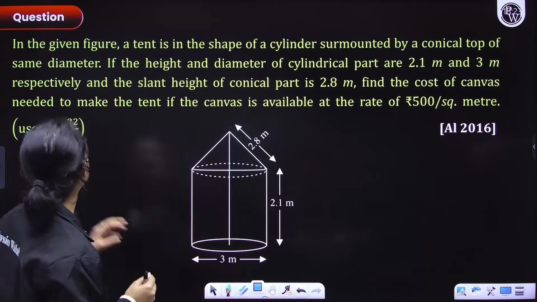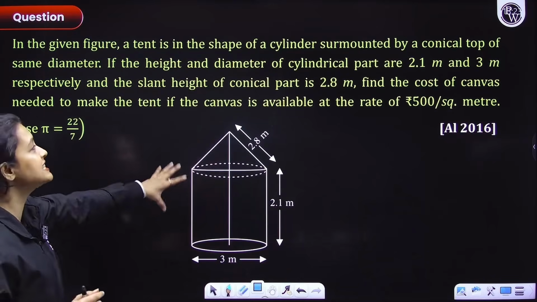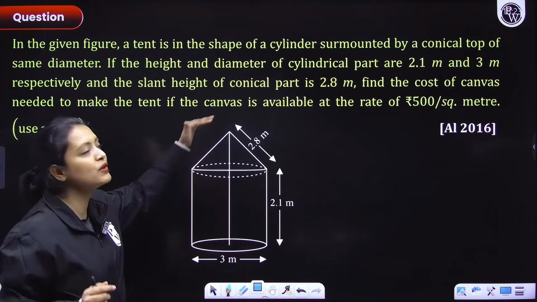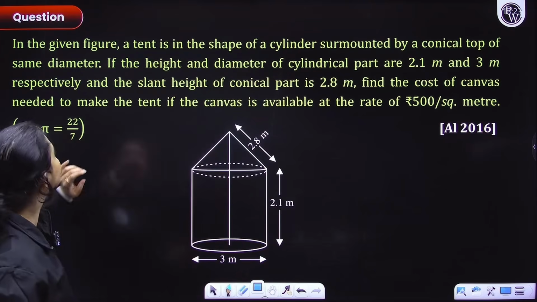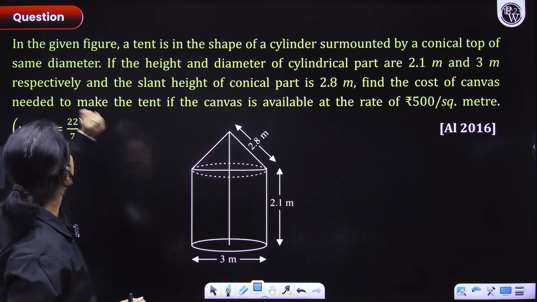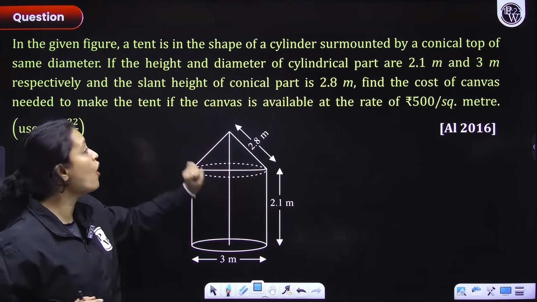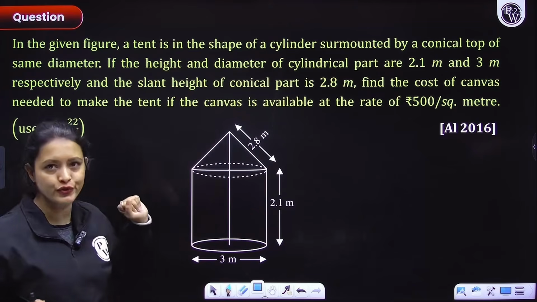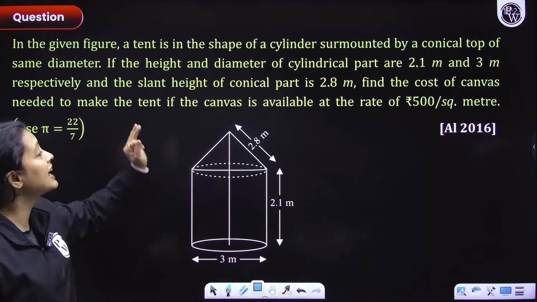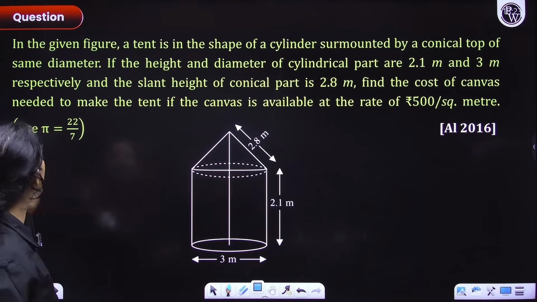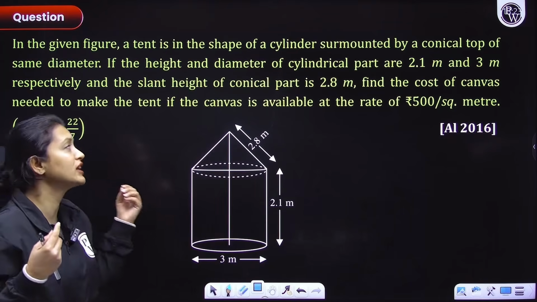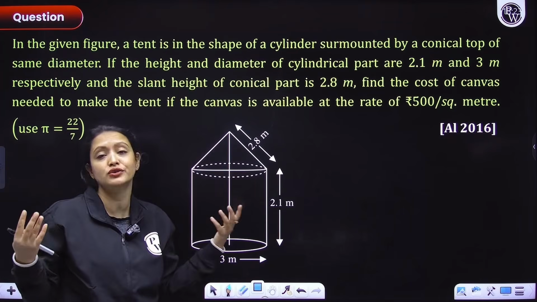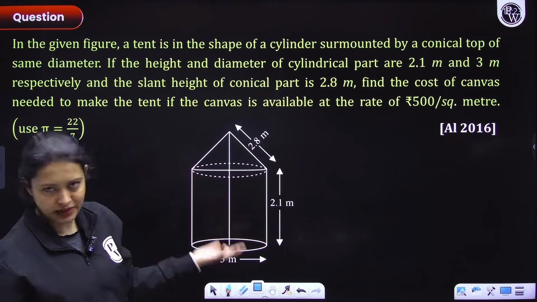Next question here. In the given figure, a tent is in the shape of a cylinder surmounted by a conical top of the same diameter. If the height and diameter of the cylindrical part are 2.1 meter and 3 meters respectively, and the slant height of conical part is 2.8 meter, find the cost of canvas needed to make the tent if the canvas is available at the rate of 500 rupees per square meter.